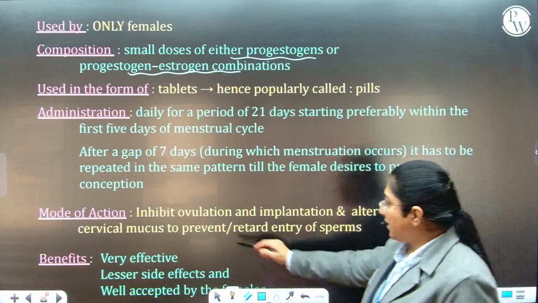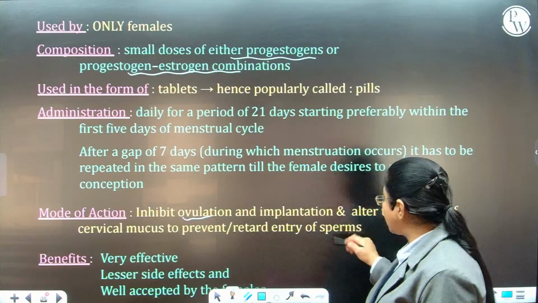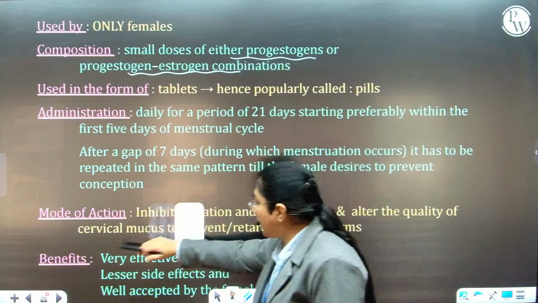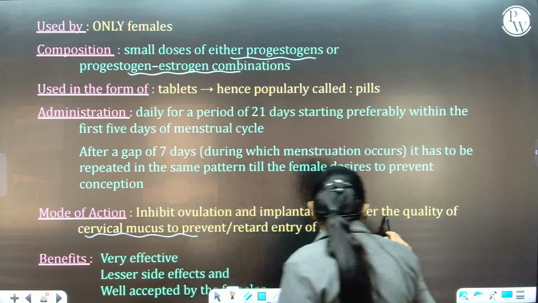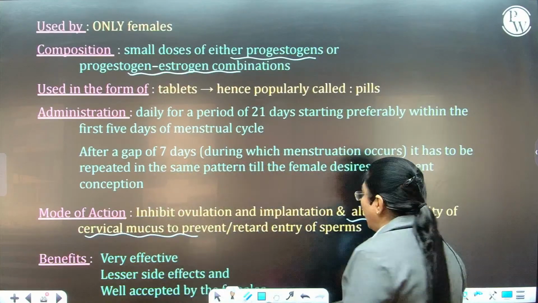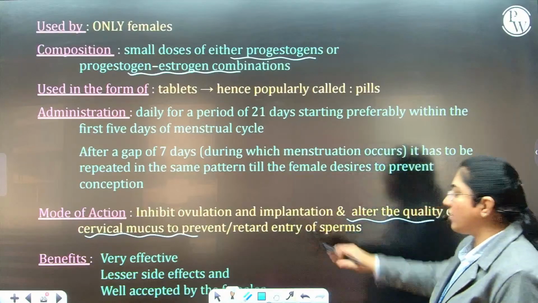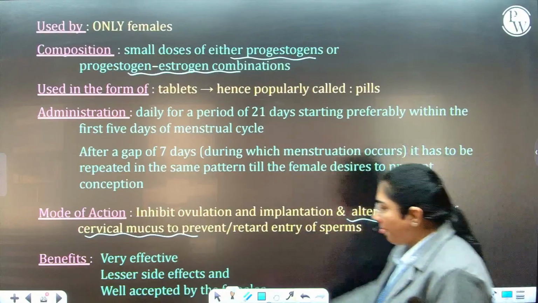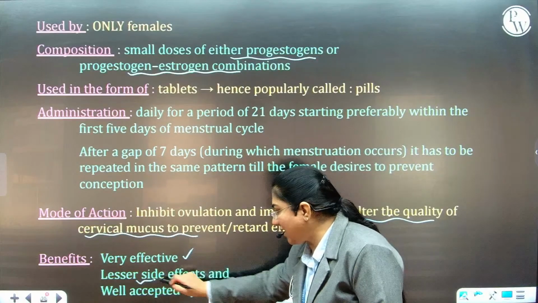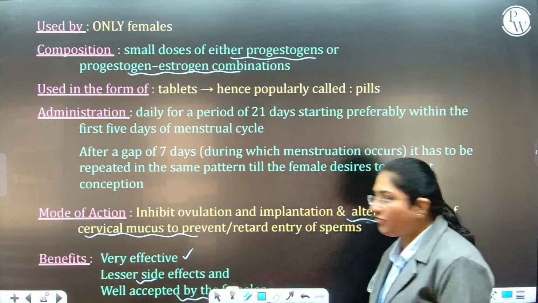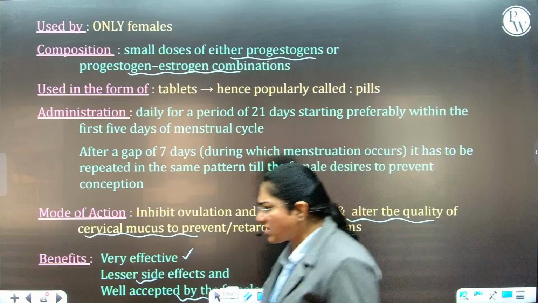So, this basically inhibits ovulation, as I told you. At the same time, it also makes the cervical mucus hostile and alters the quality of it so that it can prevent or retard the entry of sperms. They are very, very effective. They have lesser side effects and are well accepted by females. However, few side effects are there.